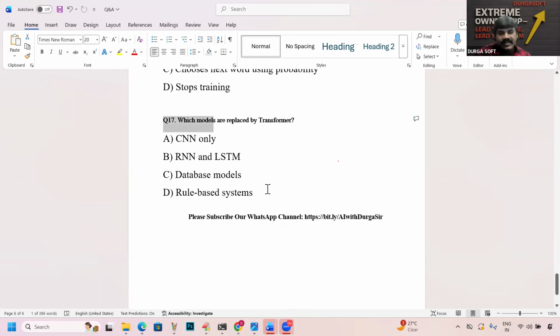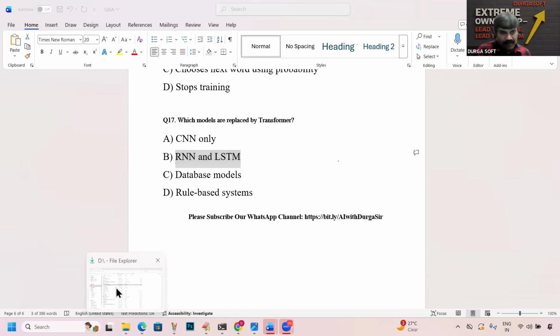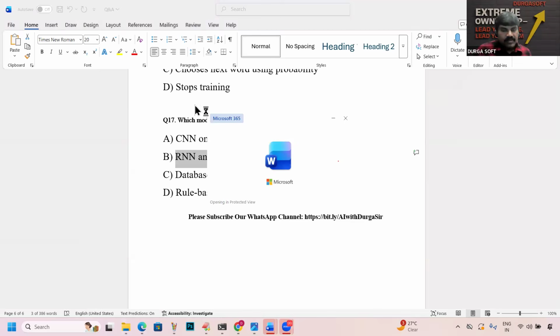Next, we didn't discuss this part, and it is not even required, but anyway, which models are replaced by the transformer? In the olden days, they used memory to remember the focus and all these things, so RNN and LSTM. This part I will discuss for you, don't worry. At least a comparison table I will add in the next session. RNN and LSTM are going to be replaced by the transformer. Transformer is the advanced one. Next, I prepared the answers also.